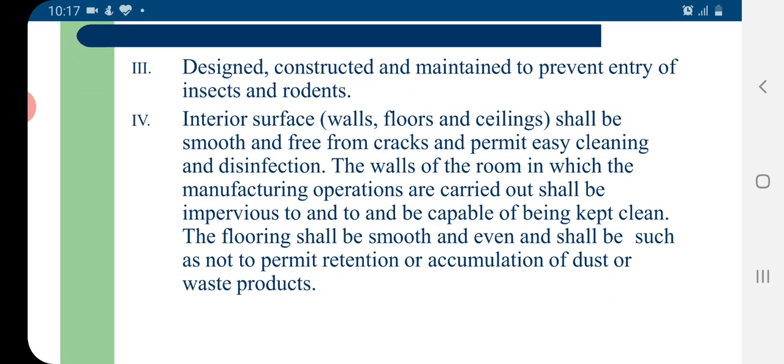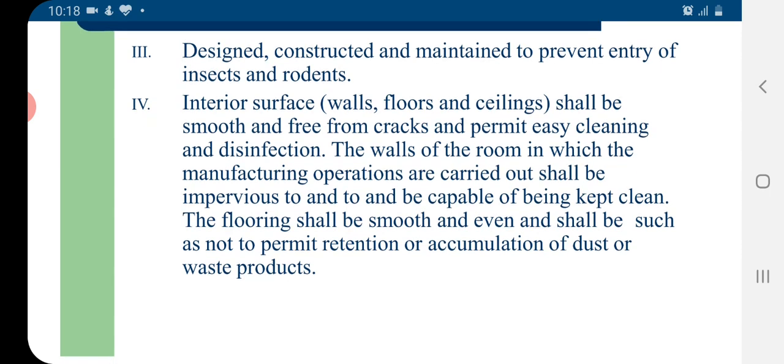The factory premises should be designed, constructed, and maintained to prevent the entry of insects and rodents. The interior surfaces, walls, floor, and ceilings shall be smooth and free from cracks, and should permit easy cleaning and disinfection using various solvents, especially water.